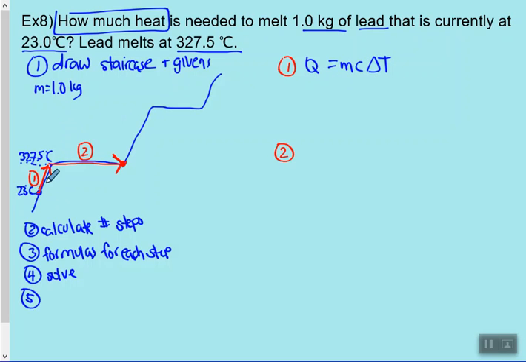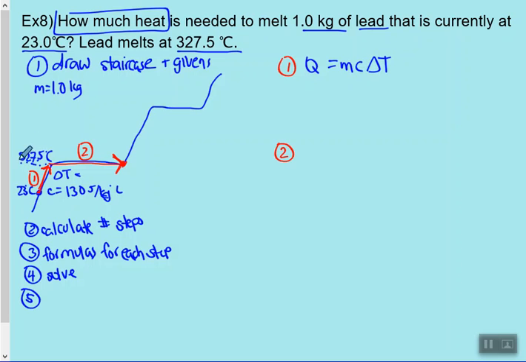So my C for lead equals 130 joules per kilogram degree Celsius. Now my delta T, my change in temperature, is going to be my final temperature minus my initial temperature. My final temperature, I'm getting it up to 327.5 in this step.